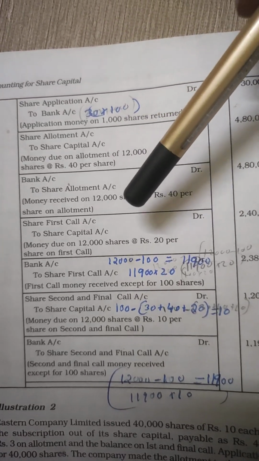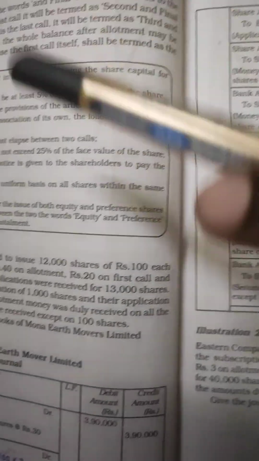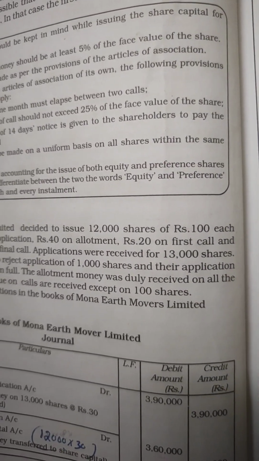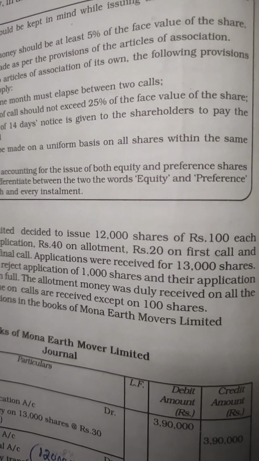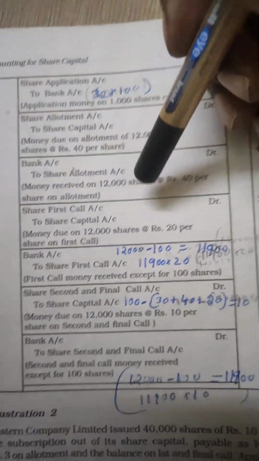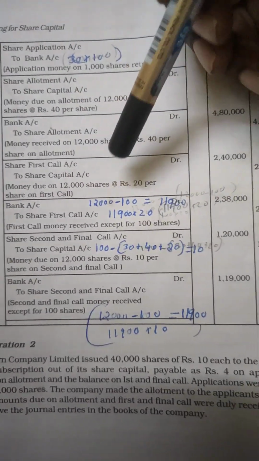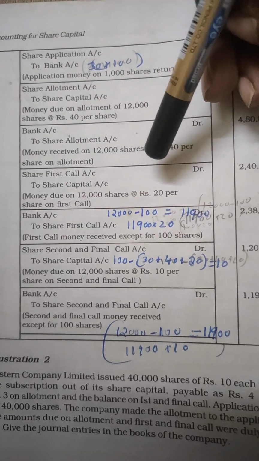Then relating to the dues on calls, we have the first call and also the remaining calls. Remaining calls we have to write as second and final call. So first we have to pass the journal entry relating to the first call, share first call due. The journal entry will be share first call account debited to share capital.